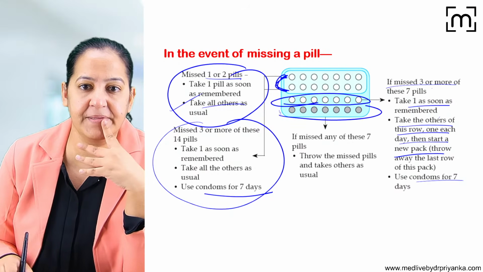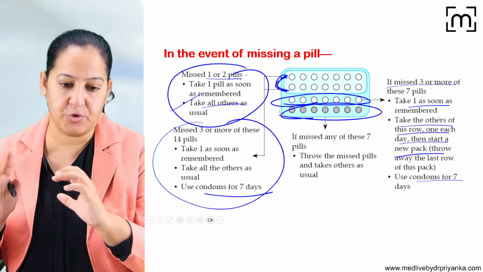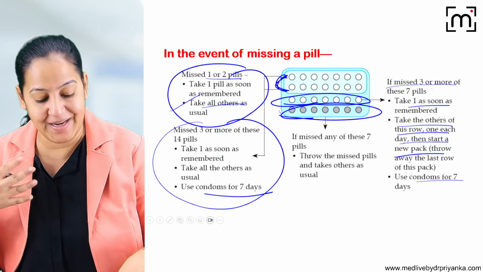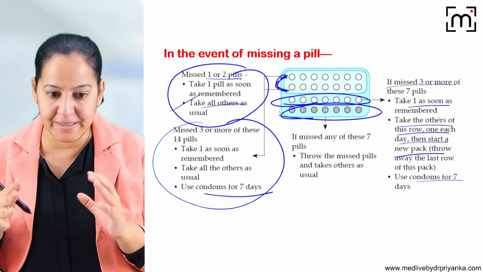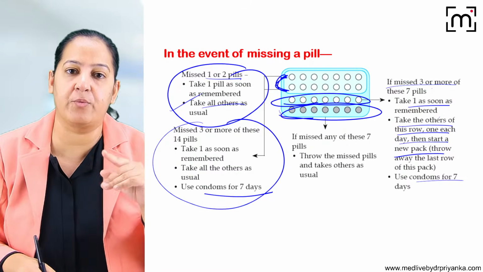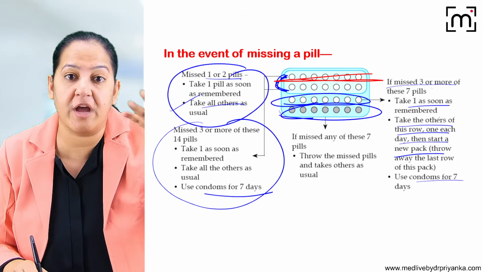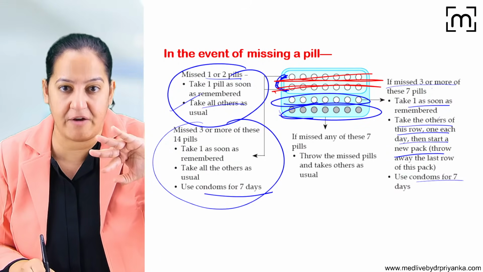And here, if iron pills are missed, throw the packet and start the new packet. So there is a fixed protocol for that. Because we are explaining all this not to medicos, the couples who come to us are not medicos, they are laymen. So we have to explain it to them week wise. If any pill from this week is missed, what you have to do.